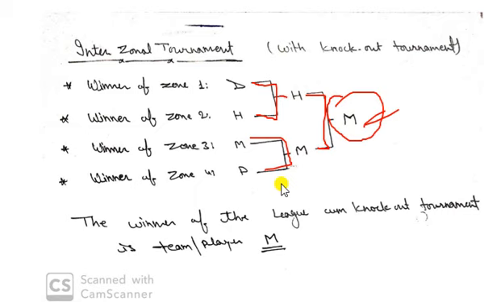Basically the simple thing is this: in the combination tournament there is a combination of league and knockout tournament. If we are talking about the league cum knockout, then zonal matches will be based on league, and the final or interzonal tournament will be based on knockout tournament. Okay, you can simply understand if you have seen the previous videos, right?